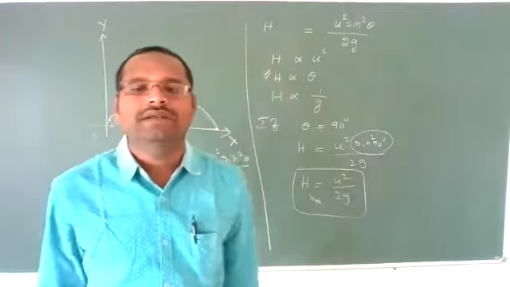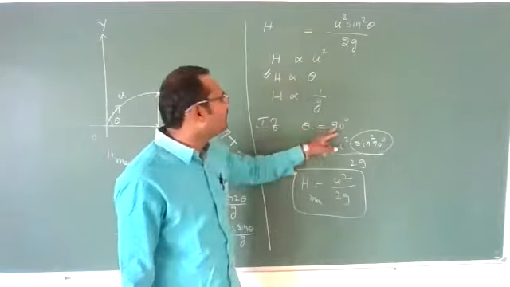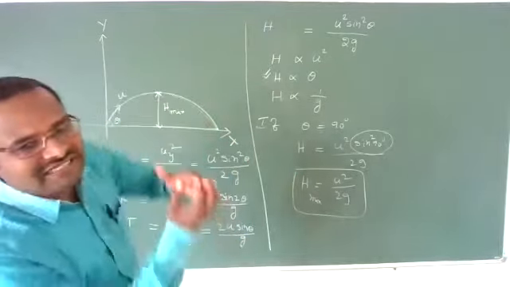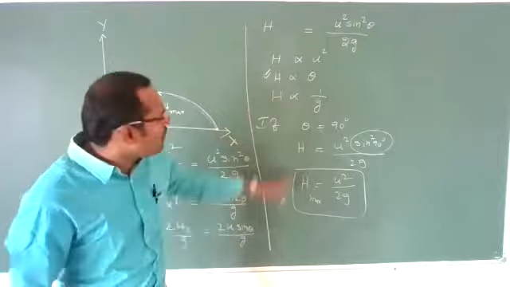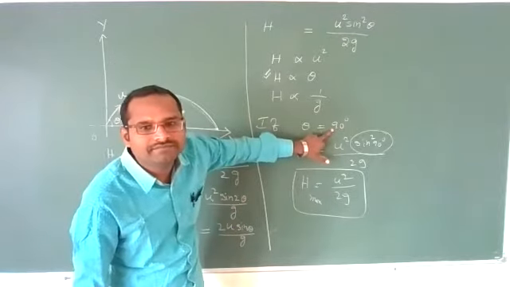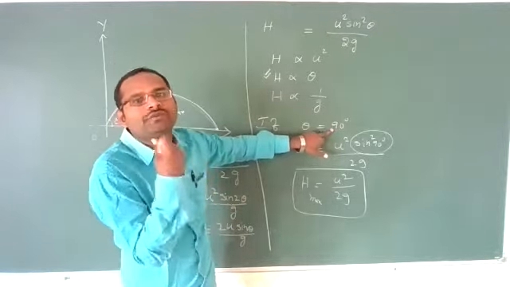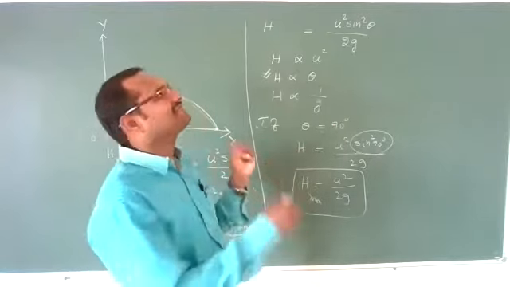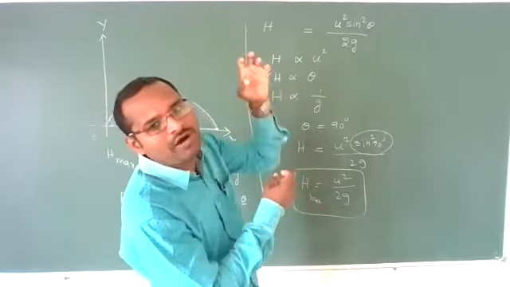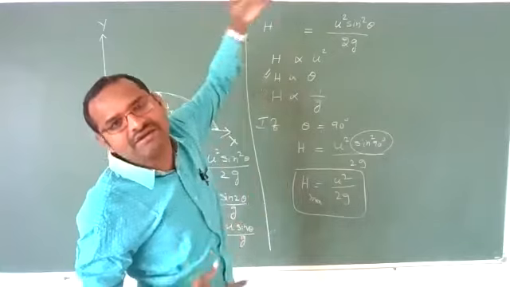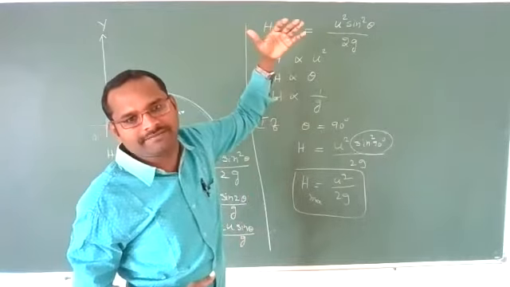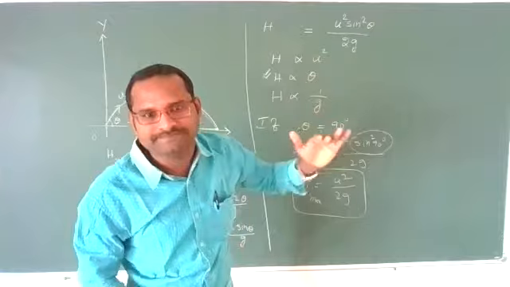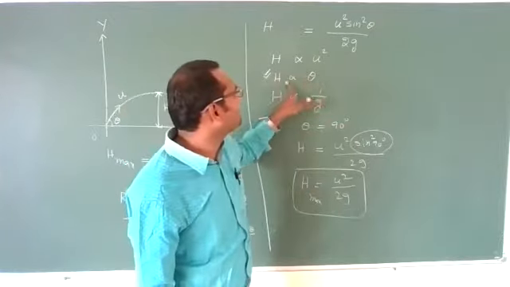When will it happen? It will happen for an angle of 90 degrees. Means if you want to get maximum height for a projectile, with what angle should we project it? We have to project it at an angle of 90 degrees. Just exactly vertically if you throw a ball, then only is the maximum height possible. If you decrease the angle, the maximum height will be less. It depends directly on theta.